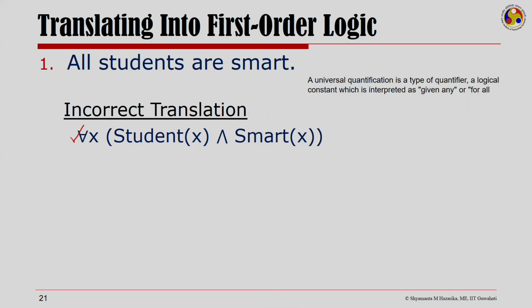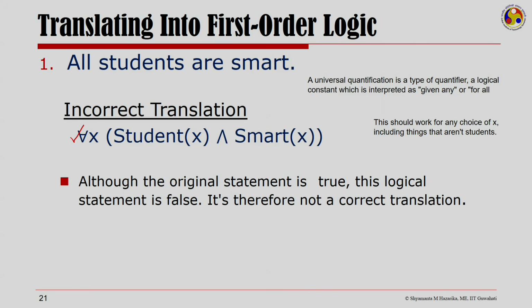This is because our translation should work for any choice of x, including things that aren't students. So, if we take a certain x which is not a student, this statement fails. Although the original statement is true, this logical statement would be false. It is therefore not a correct translation.